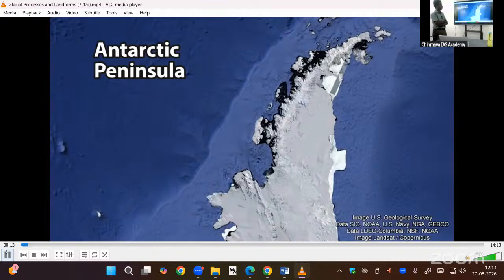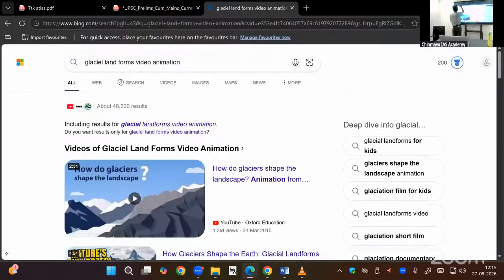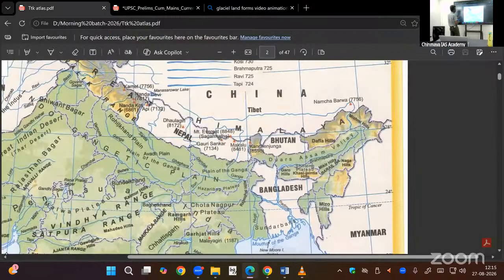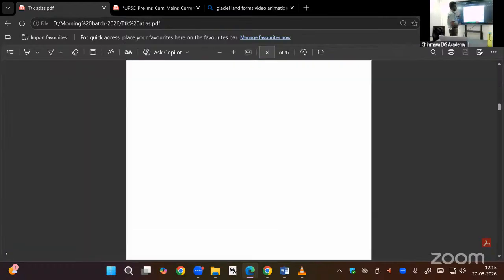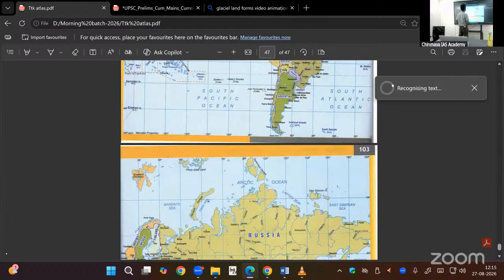Continental glaciers are massive amounts of ice that cover continents such as Antarctica or Greenland. Entire Greenland, the largest island of the world. Greenland is the largest island of the world. It is totally covered by snow, a glacier.